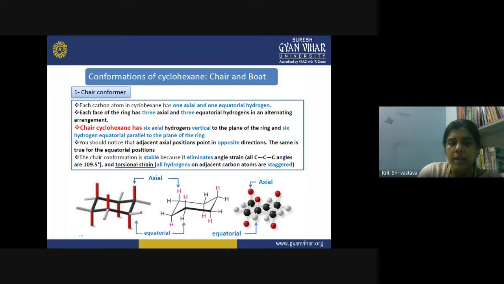So by arranging its molecule in this manner, the cyclohexane actually tries to reach up to that bond angle which is the ideal one. And in this manner, it eliminates the angle strain.